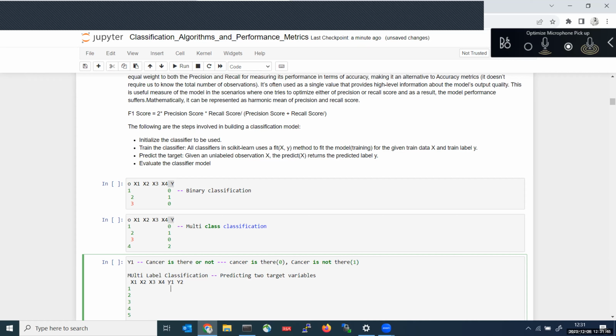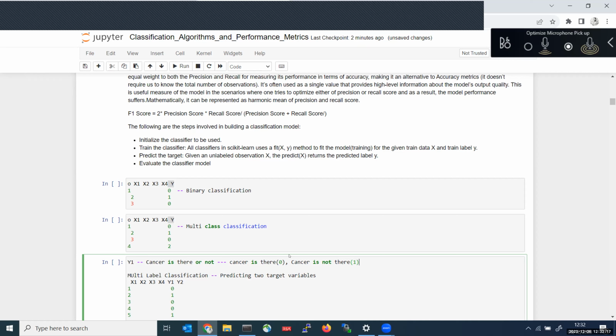So y1 is represented with 0 and 1. If you are predicting 0, it means cancer is there. If you are predicting 1, it means cancer is not there.